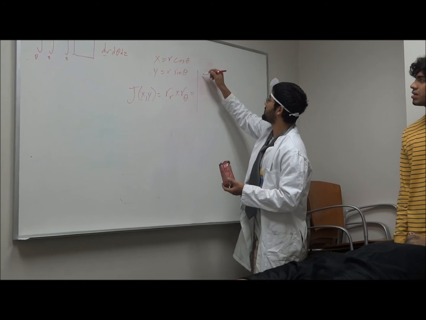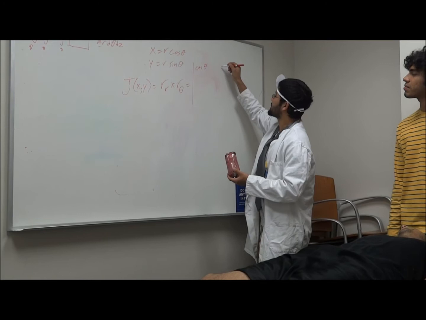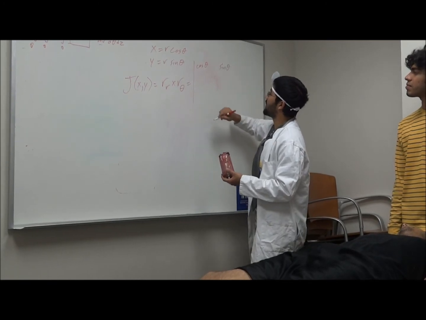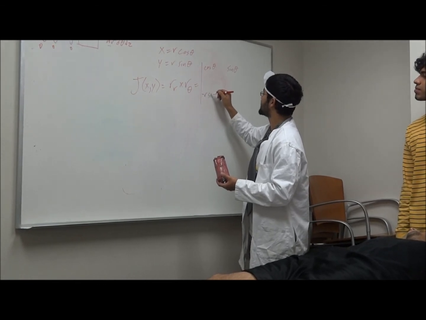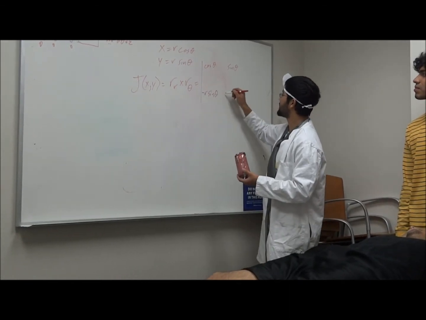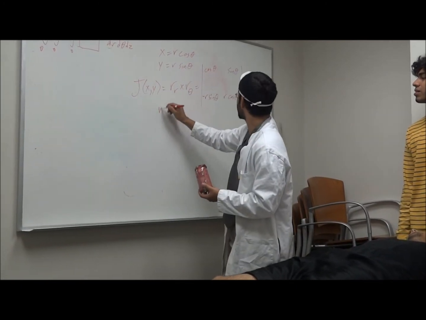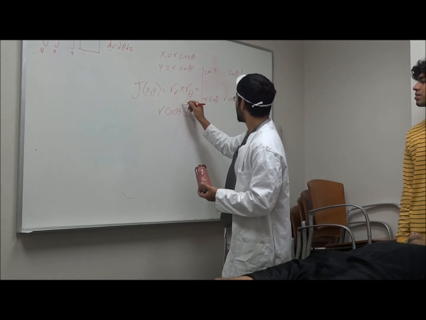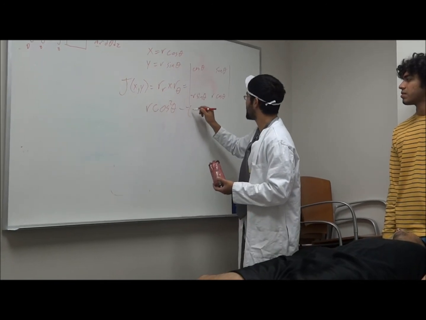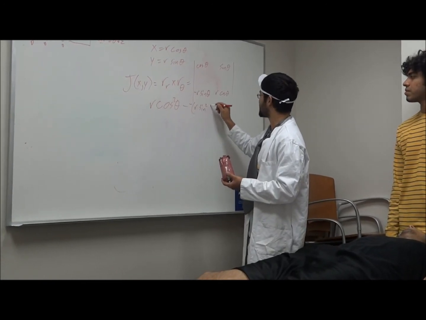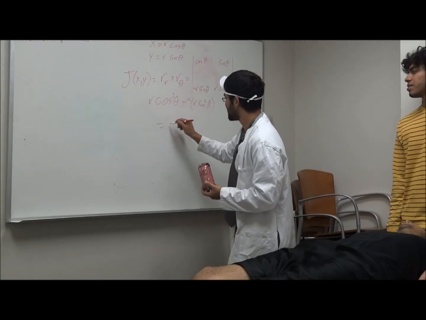And this, we put this into a matrix, cosine theta, because that's the derivative of x, sine theta, because that's the derivative of y, and then we need the theta derivatives, which would be negative r sine theta, and r cosine theta, which gives us clearly r cosine theta squared minus negative r sine theta squared, which is r, which is an identity, exactly, which equals r.